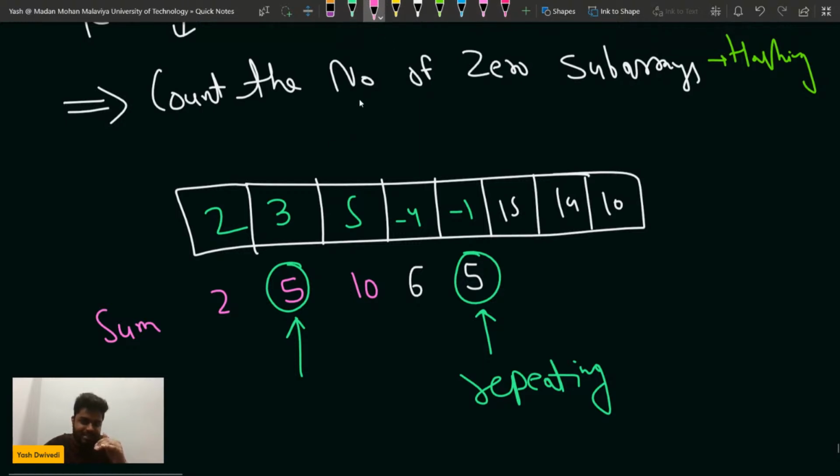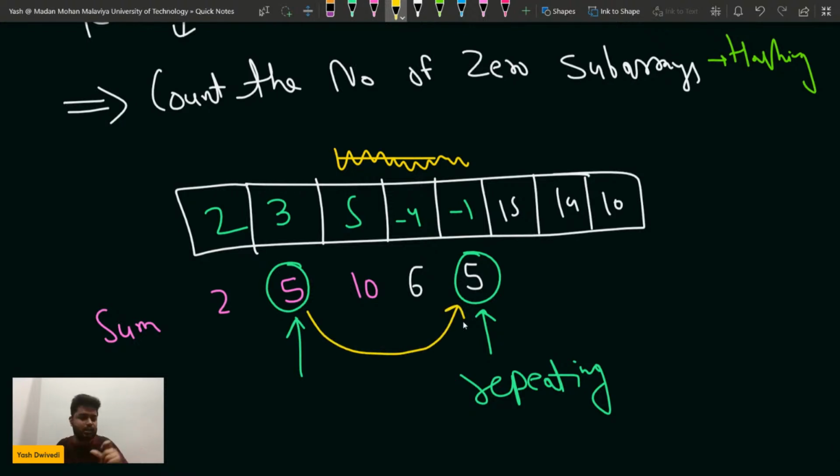Like you can see in this case, if you look at this part, if I keep on adding the elements, and still after that, after a certain period of time, I get the same sum, so if I get a repeated sum in my hash map, this basically means that my sum has repeated.